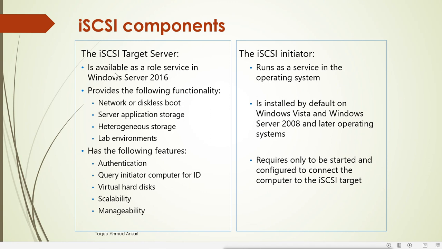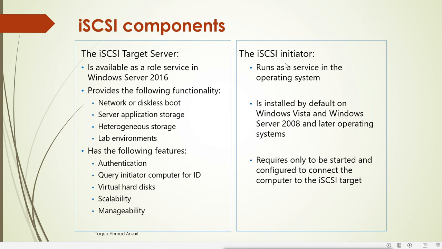The iSCSI target is available as a role service in Windows Server 2016. This iSCSI target is not available in Windows client operating systems, not under Windows 10, Windows 8 or Windows 7. The target is only available on server operating systems: Server 2016, Server 2012, Server 2008, whatever. It is available as a role. We can install the iSCSI Target Server role and use it to share storage from the server.